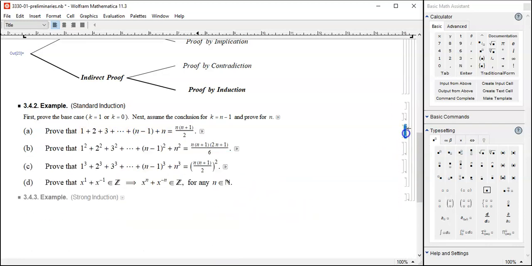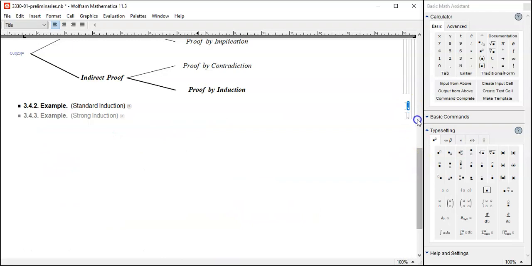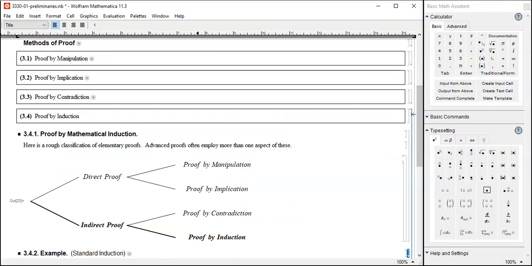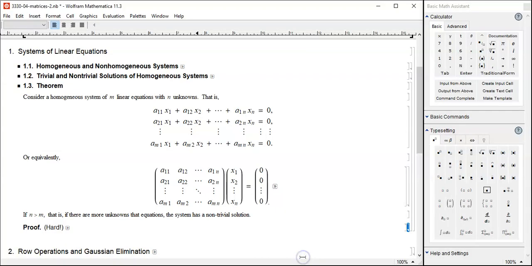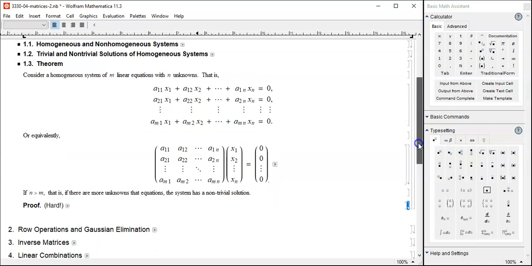That was the simplest possible case. The kind of proof we are going to be doing here is much higher level, but still it follows the same idea. Proof by induction, where we assume the n minus 1 case and then prove for n. Whew. Such a long introduction. Okay, finally let's begin.